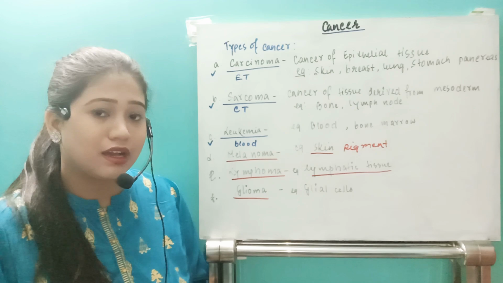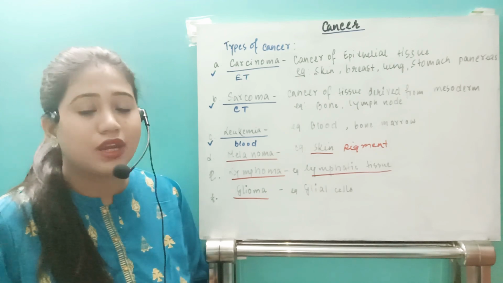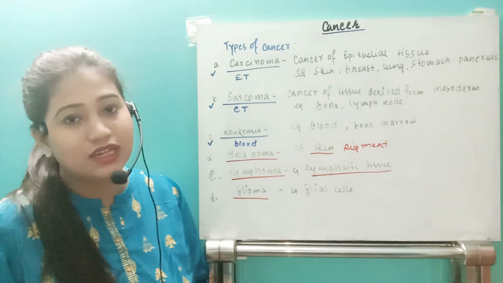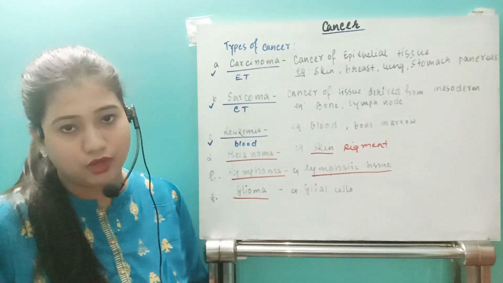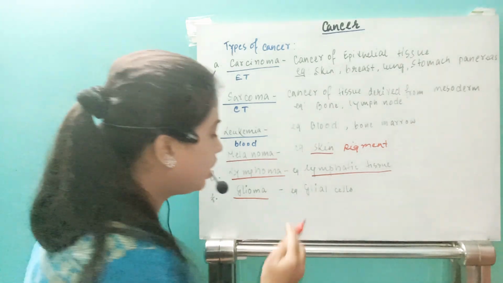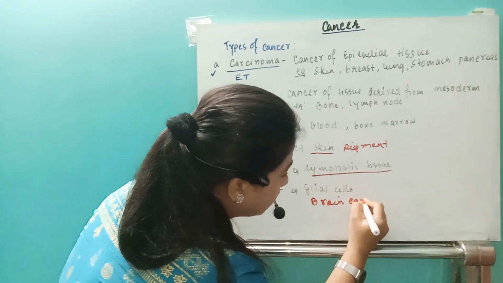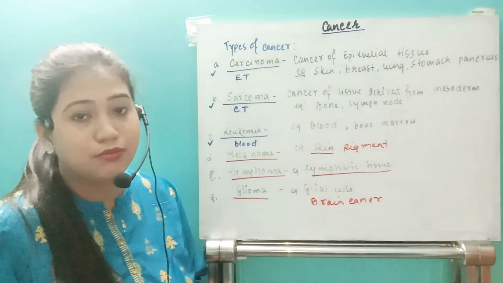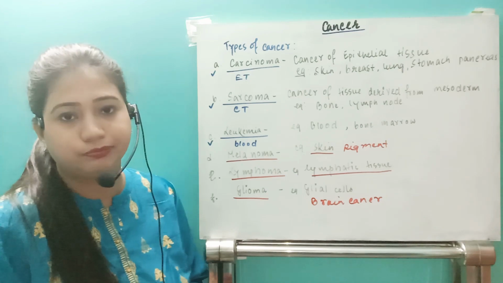Then why can we hear that an individual is suffering from brain cancer? Brain cancer is not due to cancer of the neurons present in the brain. It is the glial cells, the supporting cells present in the brain, right? So that will include glial cancer. We generally use the term brain cancer, but it is not caused by the neurons present in the brain. It is the glial cells of the brain, right? So that will be glioma.